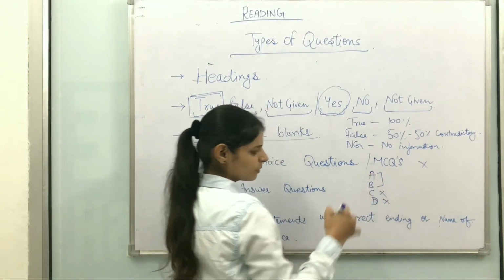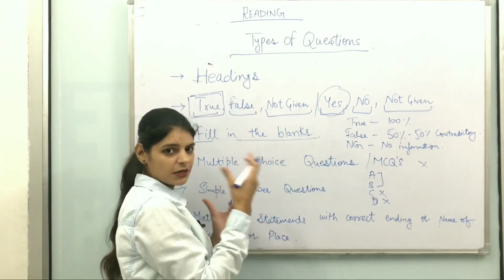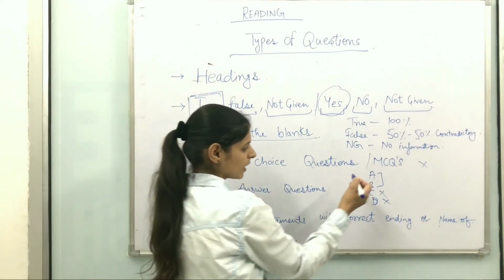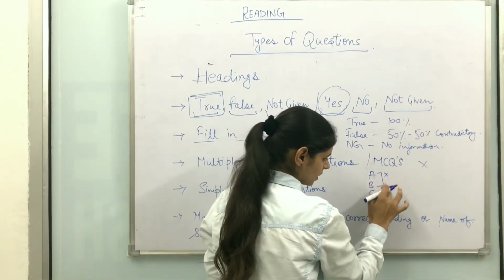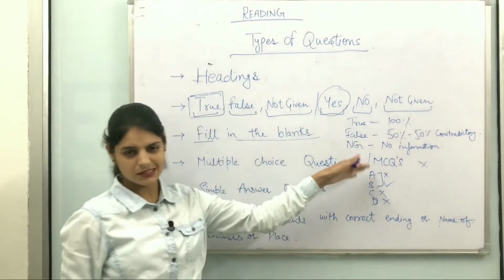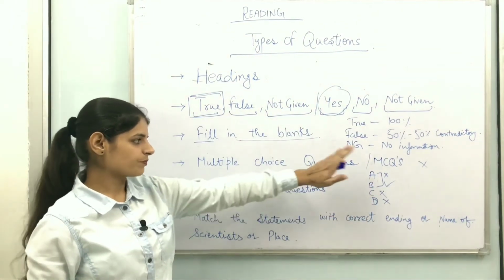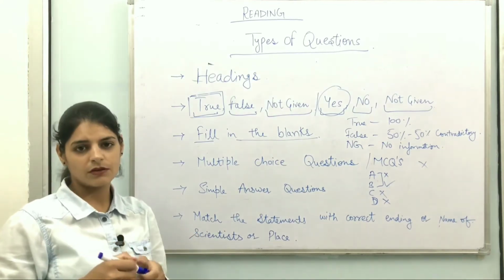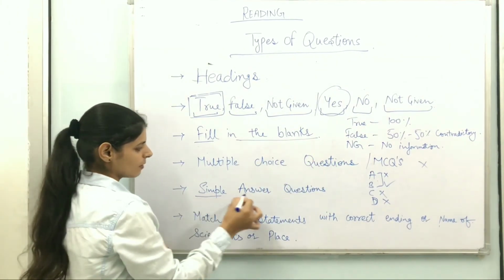You are confused between A and B, but when you read your passage thoroughly, or the statements given in the passage thoroughly, you can find out which one is going to be crossed and which one is going to be your answer. So just follow this kind of trick if you want to get your answer in your MCQs, right? Next is simple answer questions.